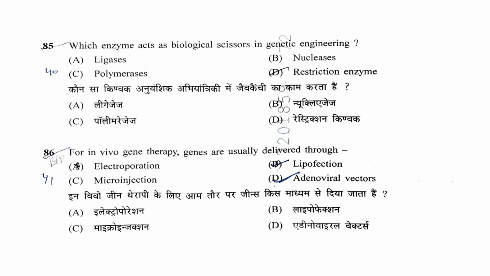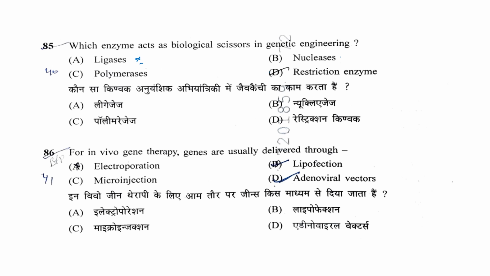The next question is, which enzyme acts as a biological scissors in genetic engineering? Ligases, nucleases, polymerases, or restriction enzyme. Biological scissors means something used to cut DNA or RNA. Ligases join two pieces of DNA. Nuclease degrades nucleic acid. Polymerase amplifies the DNA.